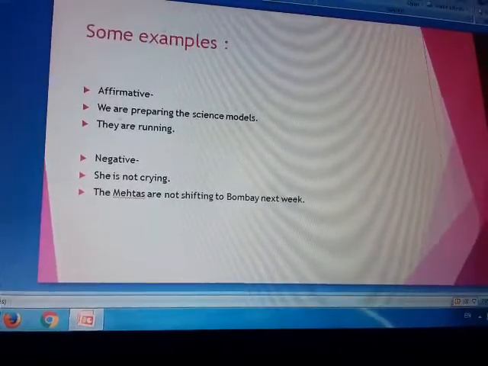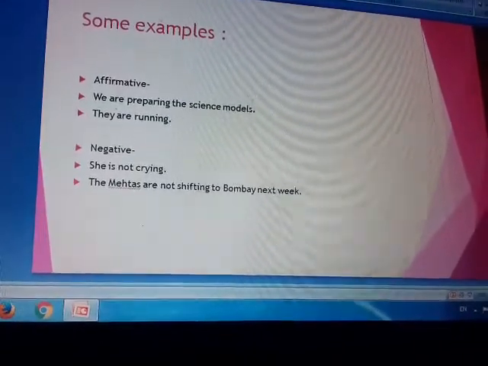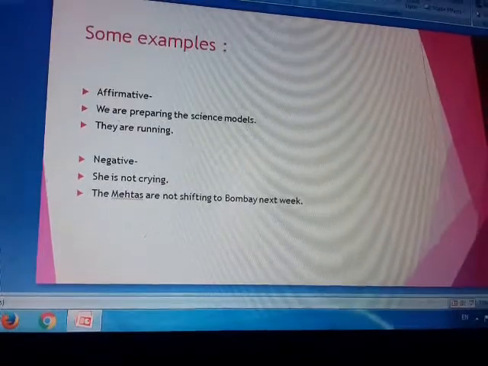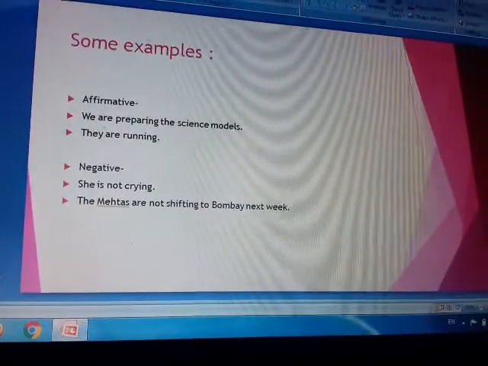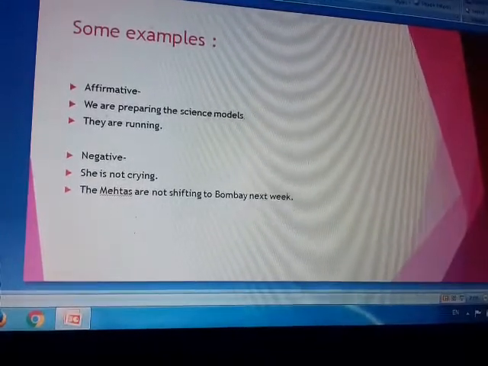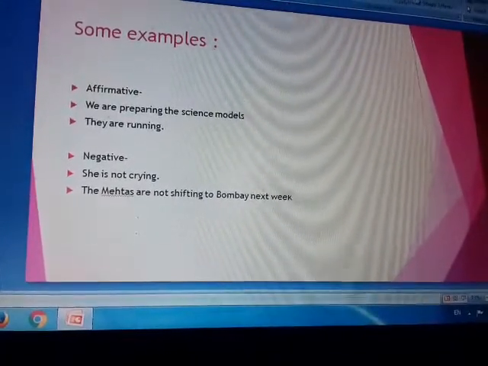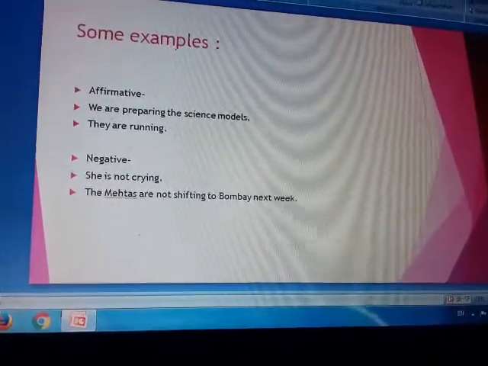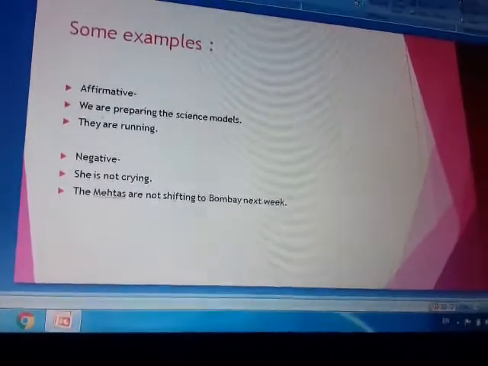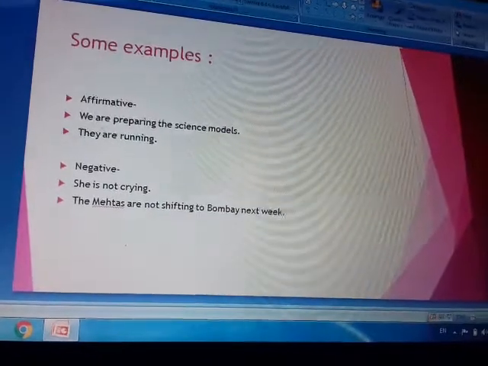So in negative sentences, we will use the helping verb is, are, am and not. She is not crying. Is is added, not is added. Mehras are not shifting to Bombay next week. Again you see Mehras is plural, so are not.